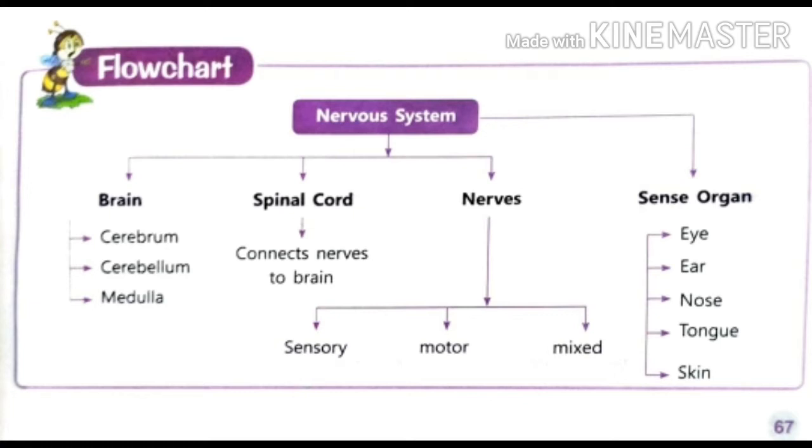Nerves are of three types: sensory, motor, and mixed. Sensory nerves carry messages from body parts to the brain. Motor nerves carry messages from the brain to the body parts. And mixed nerves do both the functions. They carry messages from body parts to the spinal cord or brain, and from the spinal cord and brain to body parts.